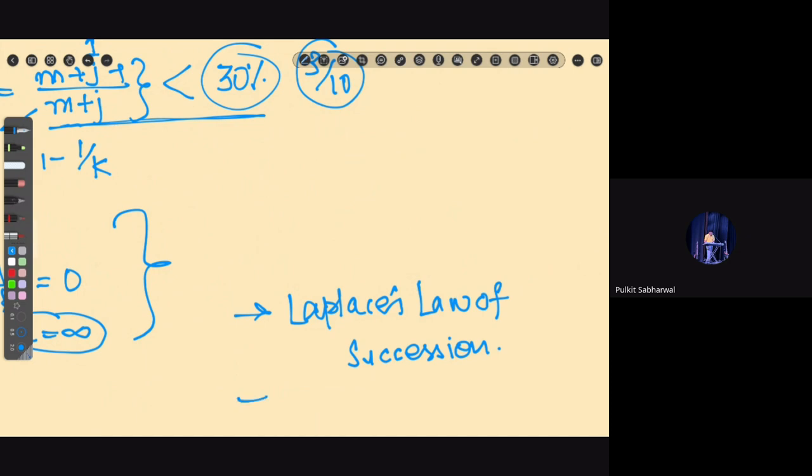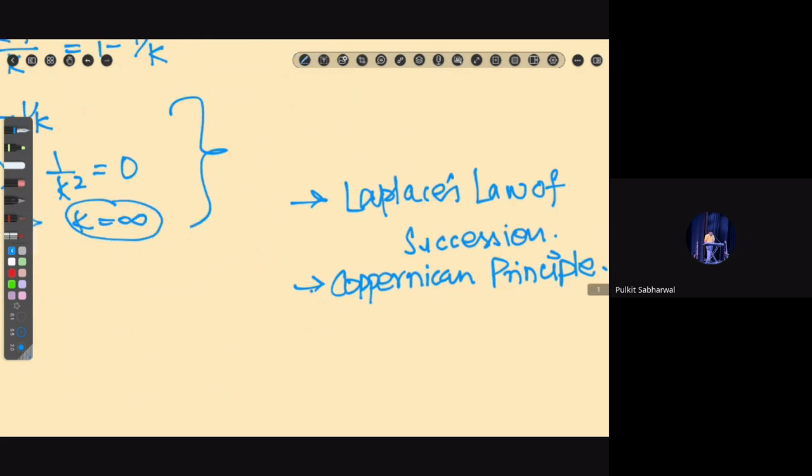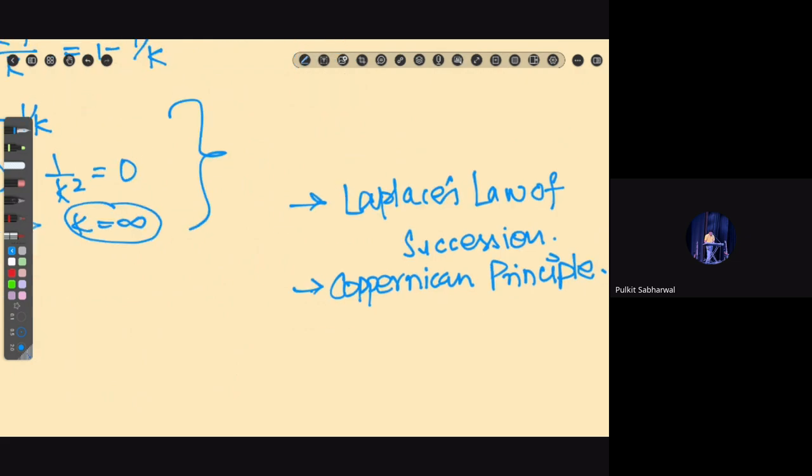Then there is the Copernican principle. These are things that you can read about right now, since you have the idea after this lecture of how we can do that. What Copernicus did is he said that the sun has been shining for a particular m days in the past, and I want to calculate the probability that the sun shines tomorrow again.